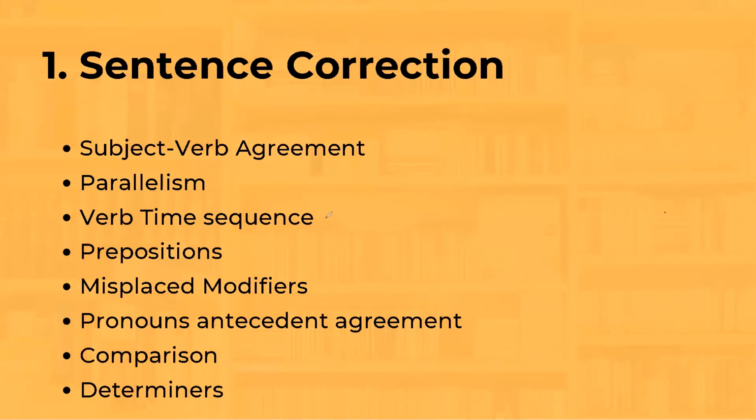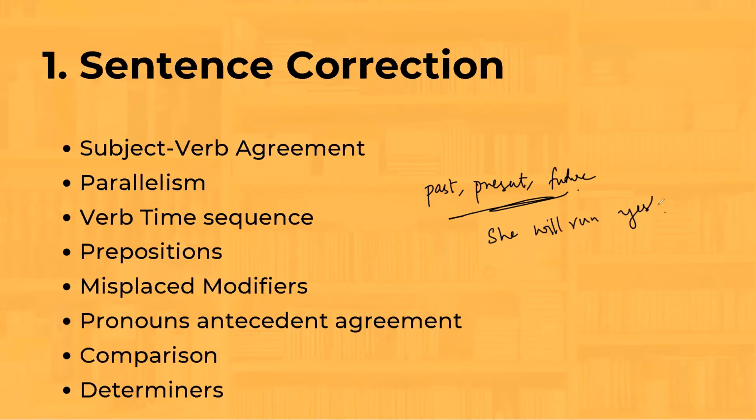Next, verb time sequence. We know that any sentence is either in the past, present tense, or future tense. So let us look at this sentence. She will run yesterday. This sentence nalli, what is wrong? Will run indicates that in the future or in some other time that is not now, mundakke she will run.